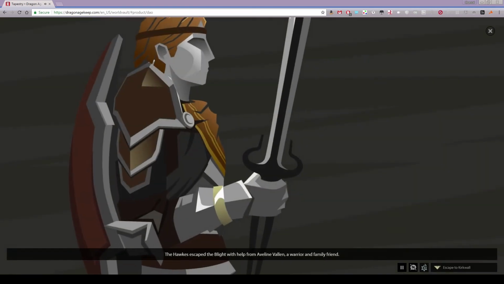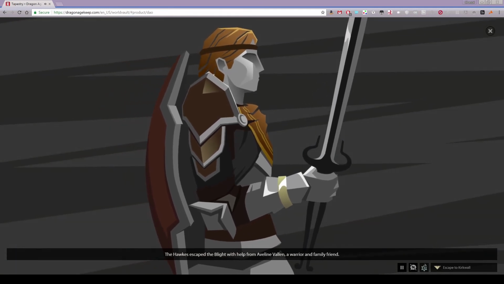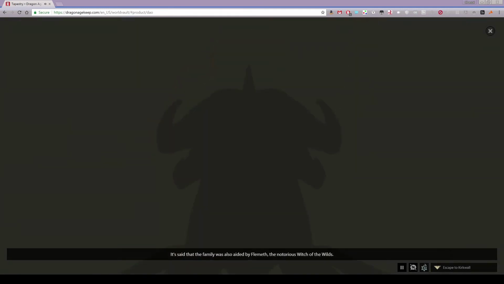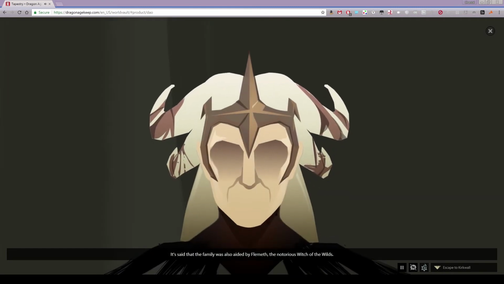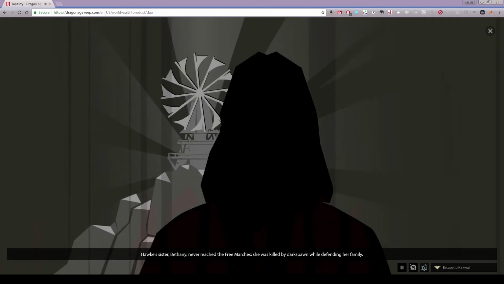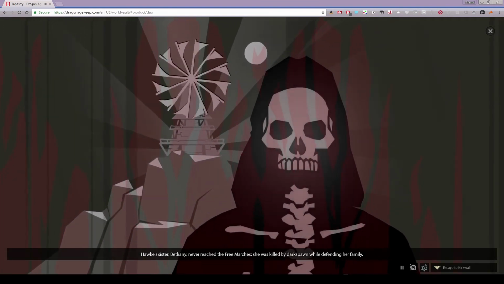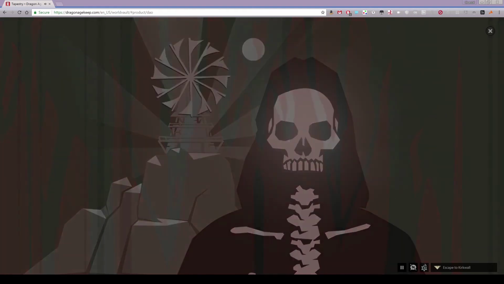The Hawkes escaped the Blight with the help of Aveline Valen, a warrior and family friend. It's said that the family was also aided by Flemeth, the notorious witch of the wilds. Hawke's sister Bethany never reached the Free Marches. She was killed by Darkspawn while defending her family.